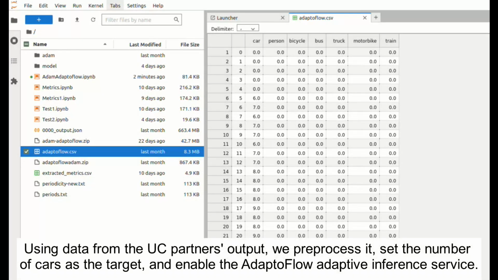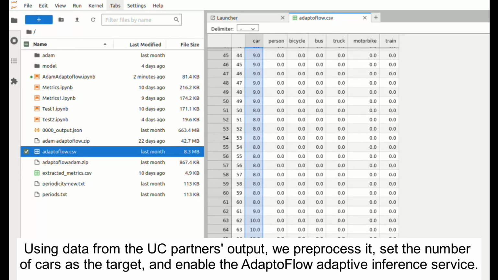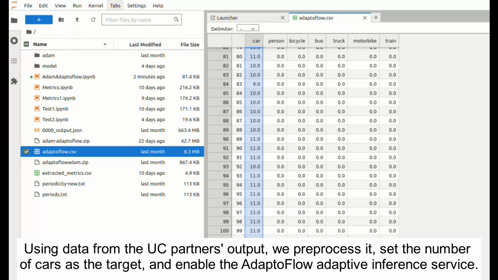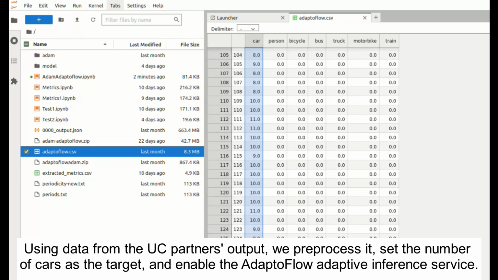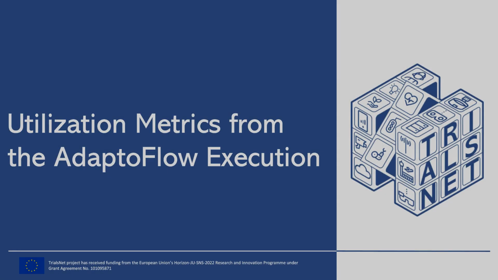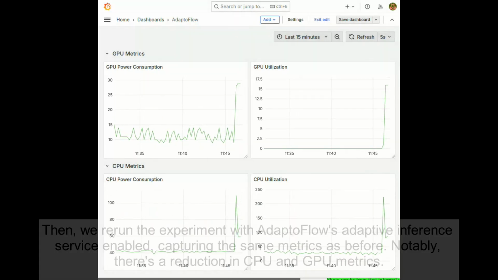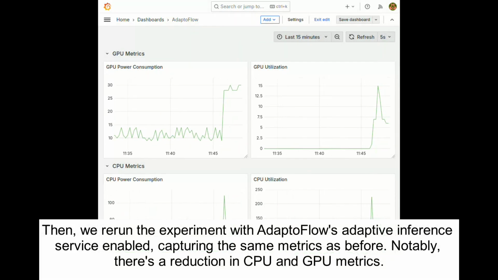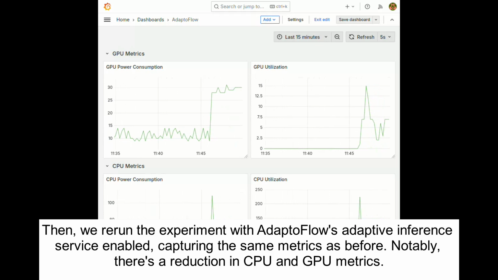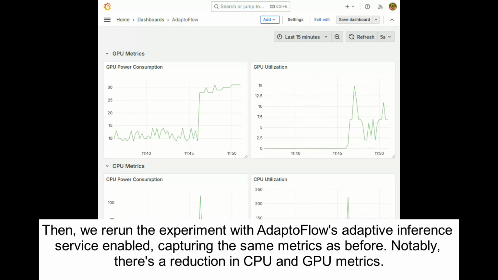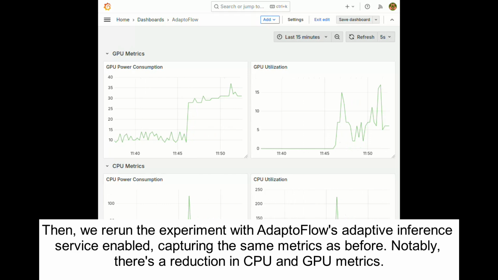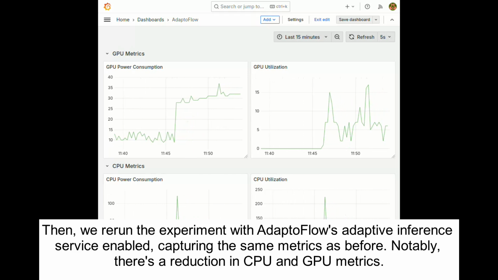Using data from the use case partner's output, we pre-process it, set the number of cars as the target, and enable the AdaptoFlow adaptive inference service. Then, we rerun the experiment with AdaptoFlow's adaptive inference service enabled, capturing the same metrics as before. Notably, there's a reduction in CPU and GPU metrics.